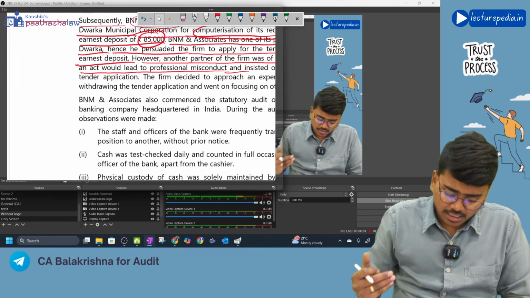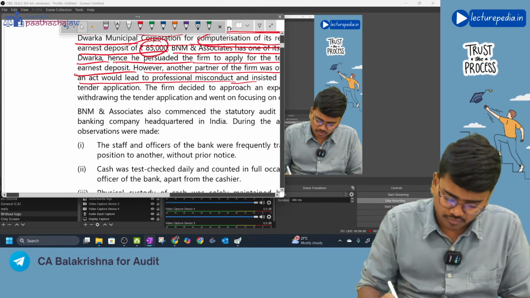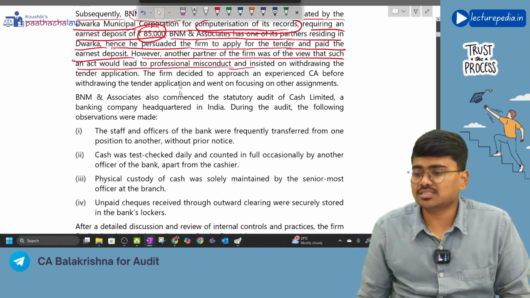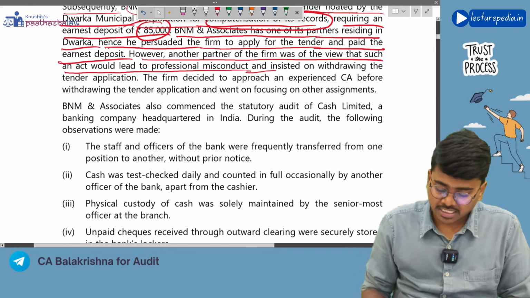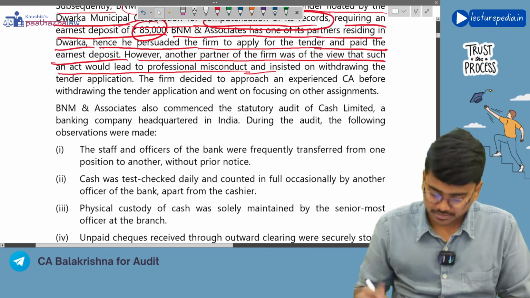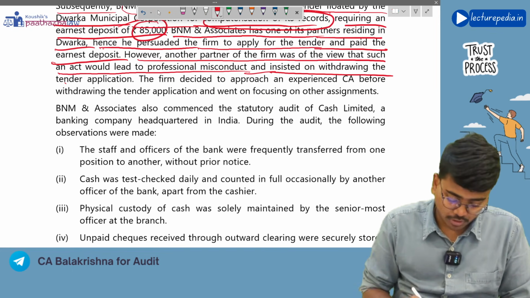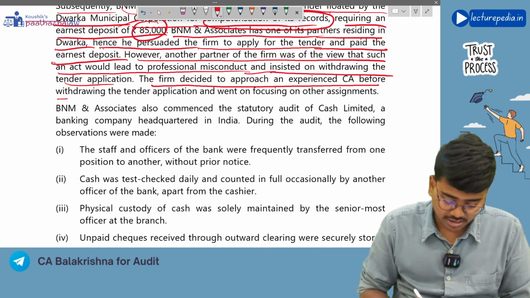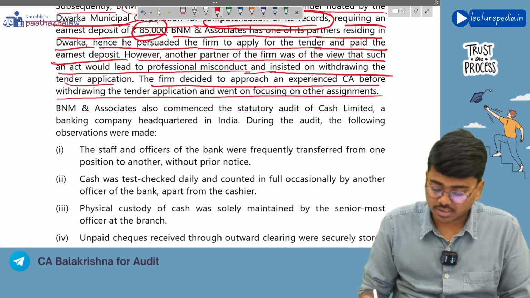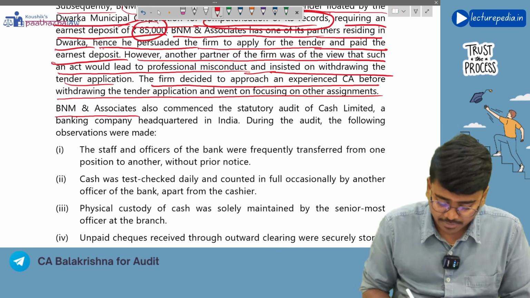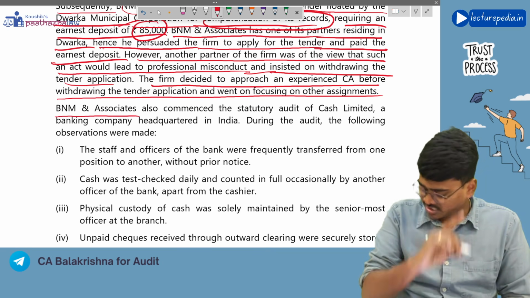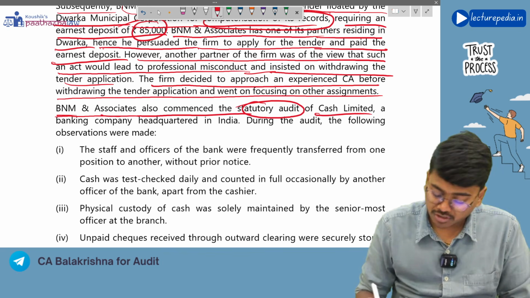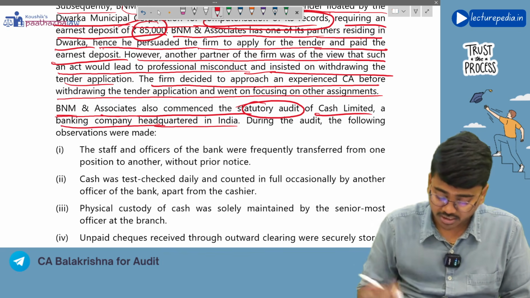In this item of computerization of books, this service can be provided by any professional. This is not specifically fixed to chartered accountants like audit, and the partner insisted on withdrawing the tender application. You need not withdraw here. The firm decided to approach an experienced CA before withdrawing the tender application and went on focusing on other assignments. B&M and Associates also commenced the statutory audit of Cash Limited, a banking company headquartered in India.